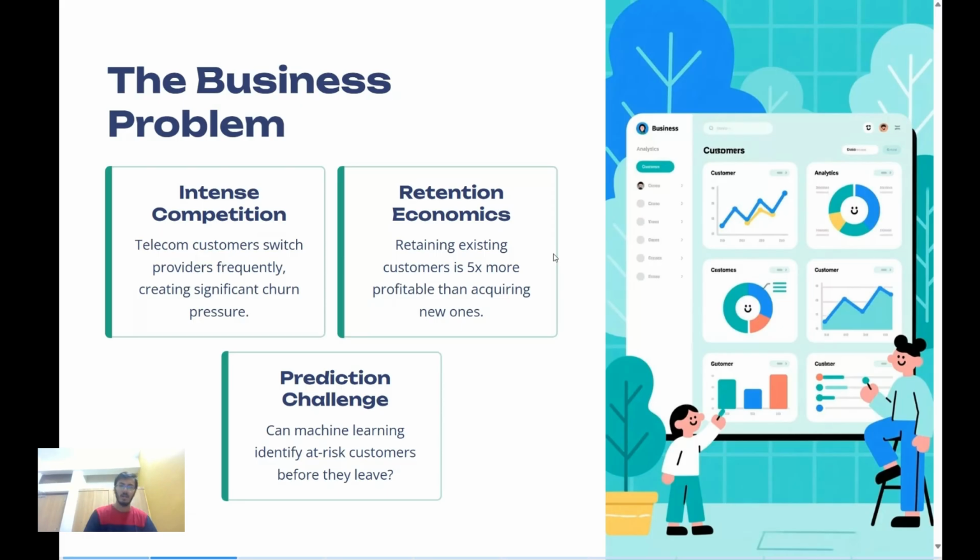So that's the point of it, that there are a huge number of options which a customer has, and they're of course inclined to go towards a service which provides them the best services for the least amount of money. Hence this industry has an intense competition, and the customers were switching frequently, which created significant pressure on these companies to reduce churn. And there is an economics, a money factor to it as well. I'll come to what this signifies later on.